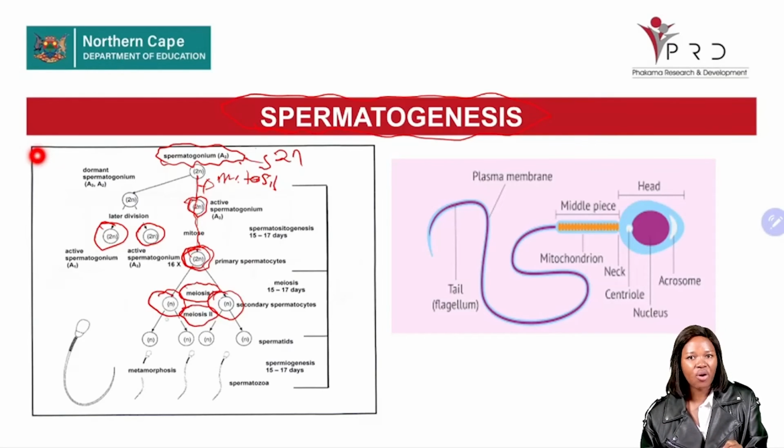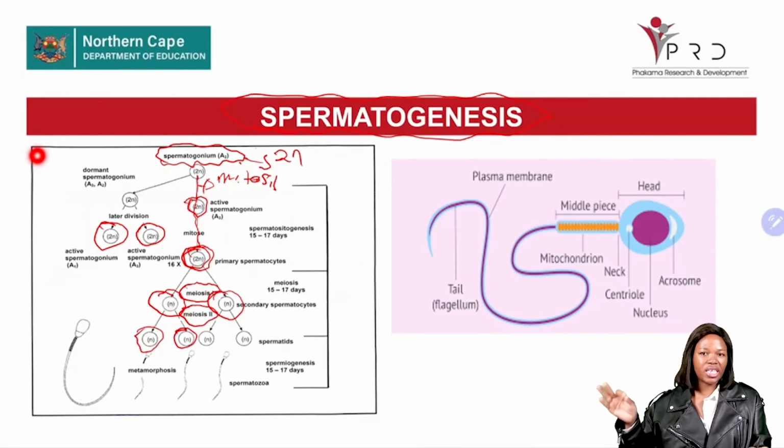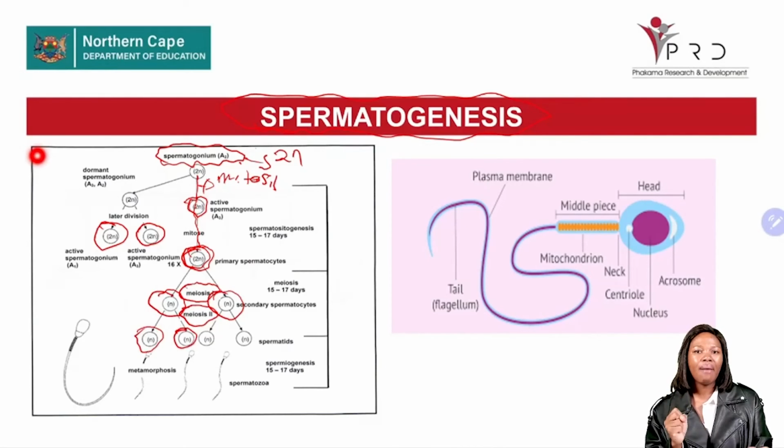Each secondary spermatocyte will form two spermatids. And remember, we are maintaining the number of chromosomes. Once the secondary spermatocyte undergoes meiosis 2, the number of chromosomes is maintained.